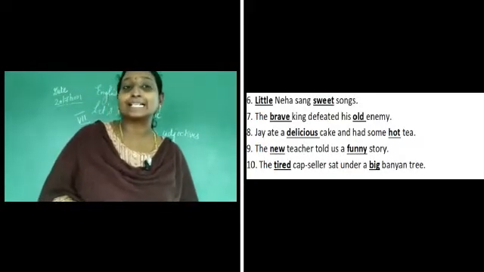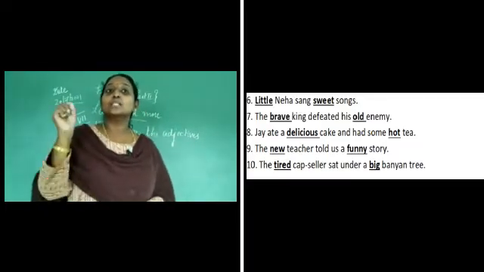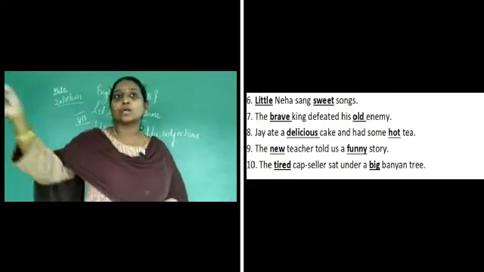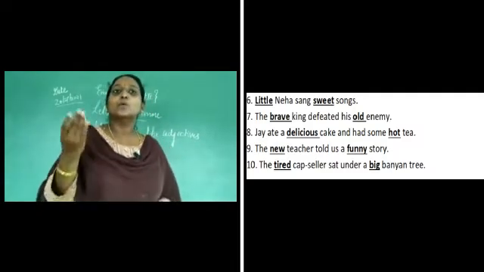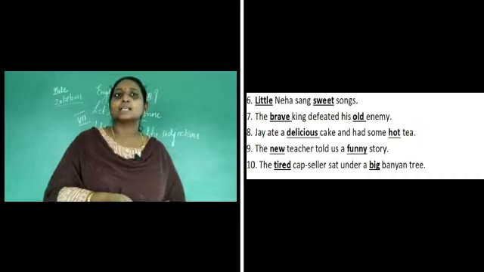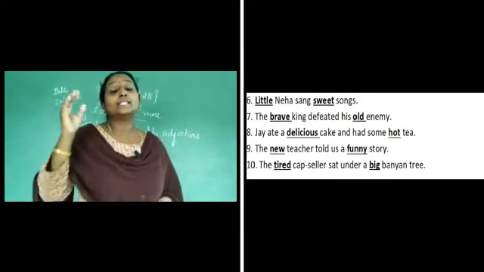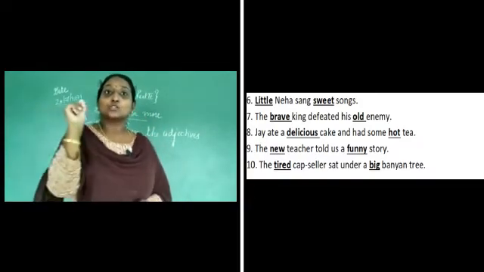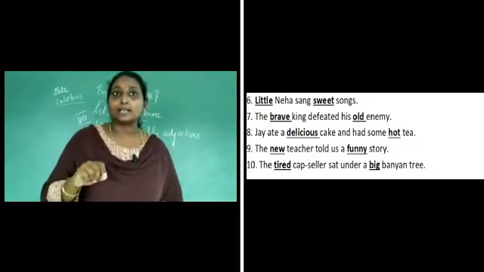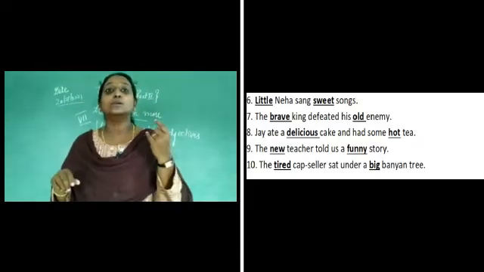Moving to the sixth sentence, little Neha sang a sweet song. So little is an adjective used there. Underline the word little and underline the word sweet. Moving to the seventh one, it's like this. The brave king defeated his old enemy. So brave is an adjective used there, and old. Underline the word brave and underline the word old.